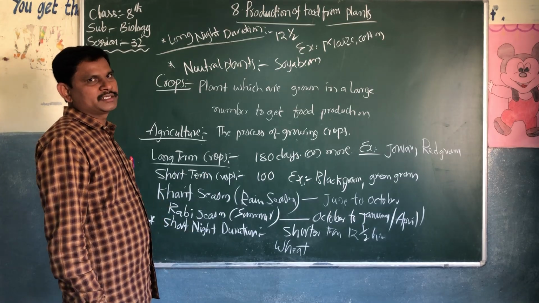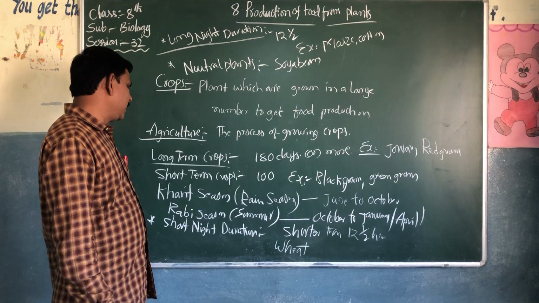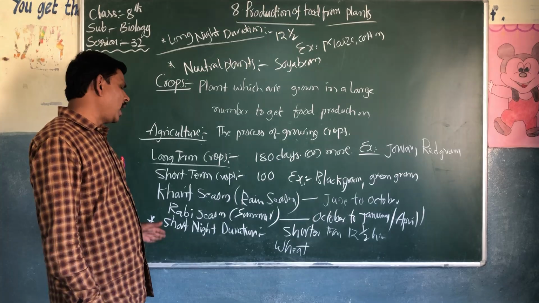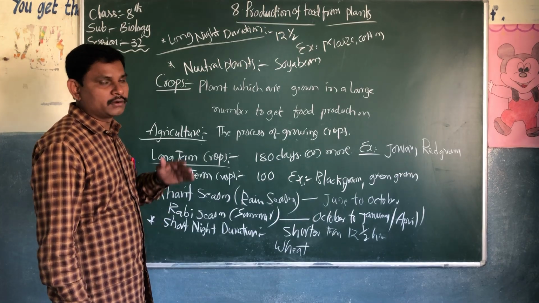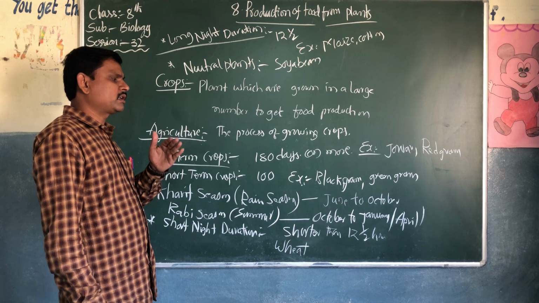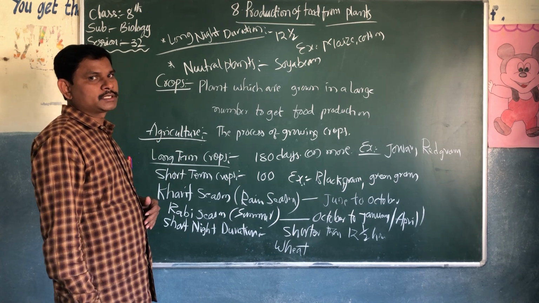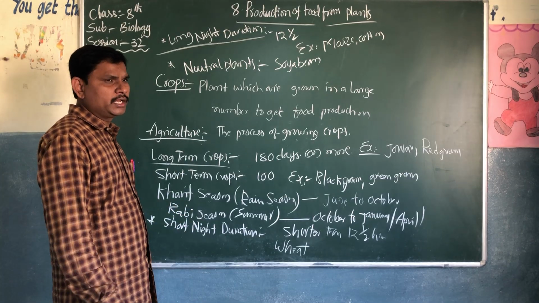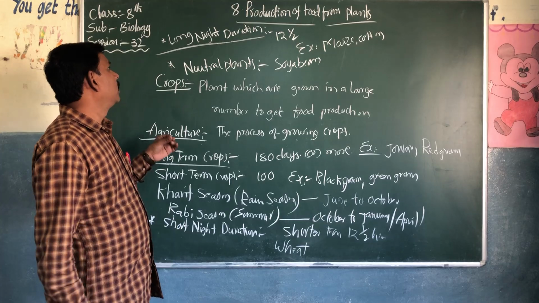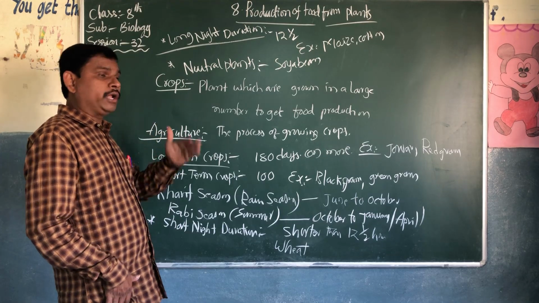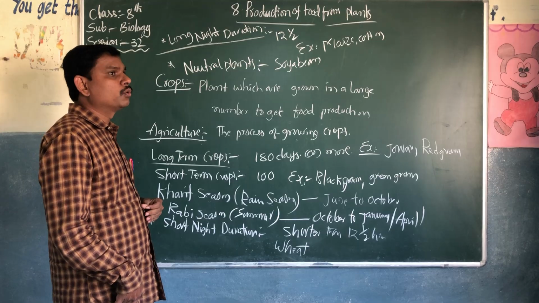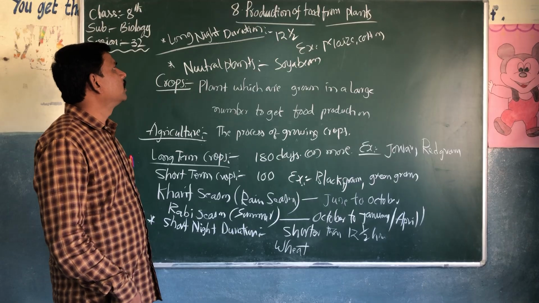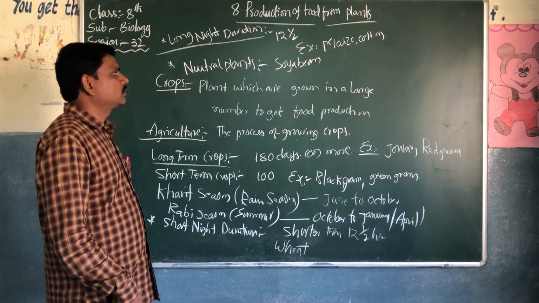Kharif season, the rainy season, starts from June to October. Rabi season, the summer season, starts from October to January or April. Short night duration is shorter than 12 and a half hours. The best example is wheat, which will grow in short night durations, so they need more temperature. Long night durations: if the night duration is long, the temperature is very cool. Maize and cotton need long night durations.